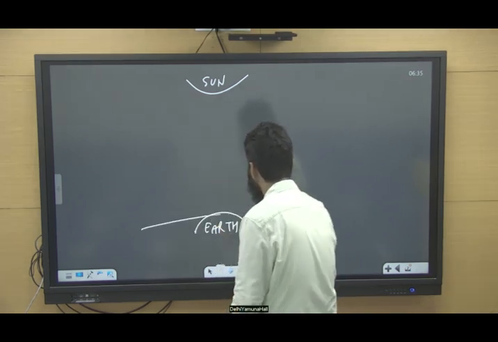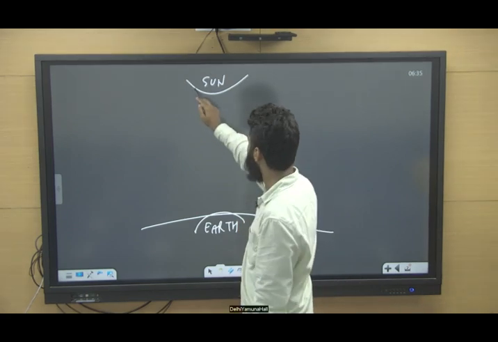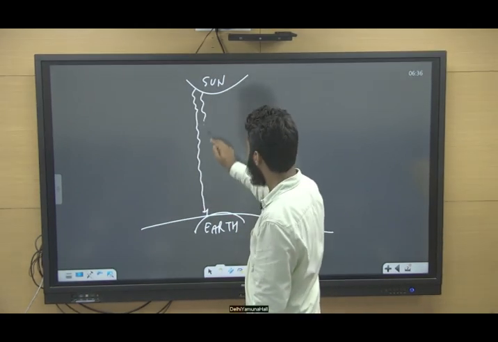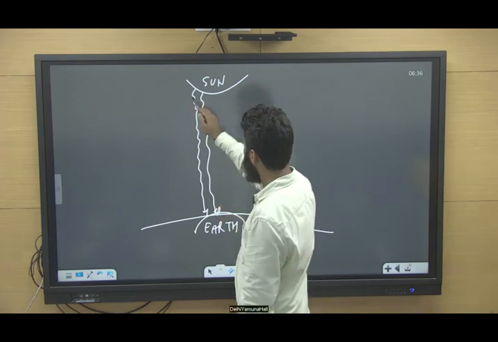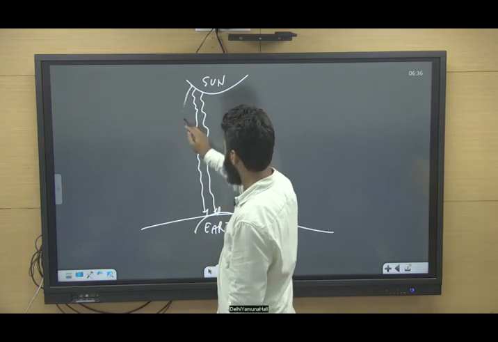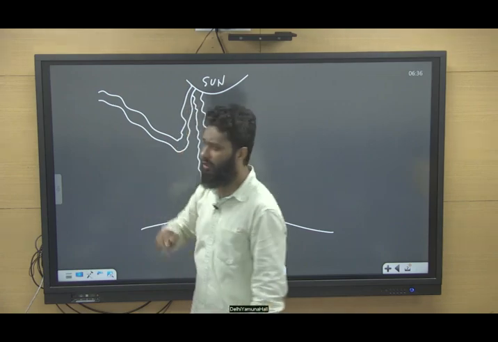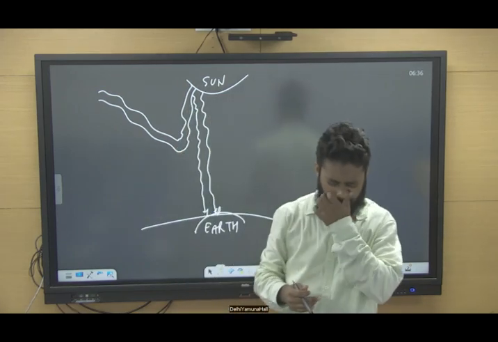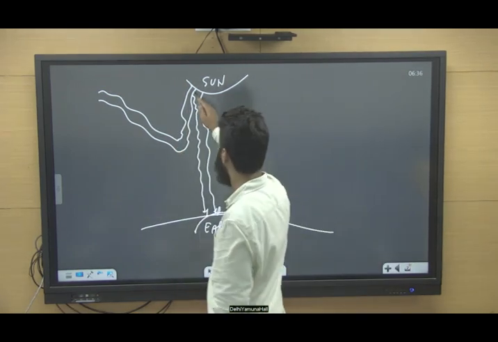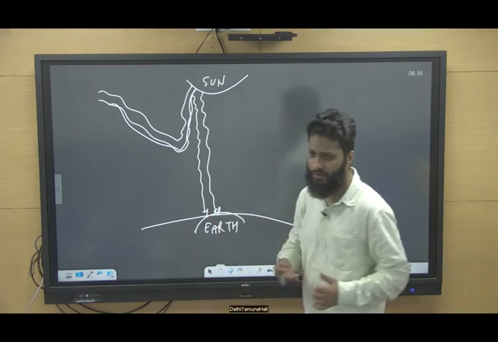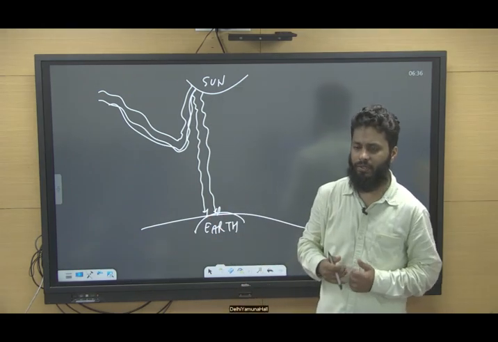This is incoming solar radiation. Some solar radiation will be reflected back by the constituents of the atmosphere only. So these are reflected back, and this also happens when the sunlight falls on the surface of earth.